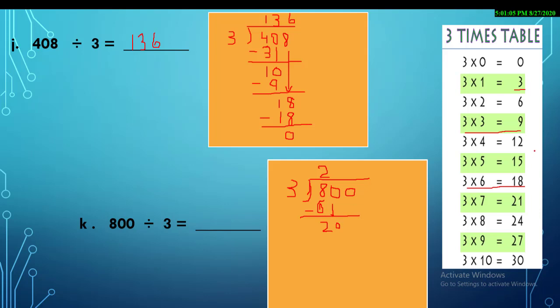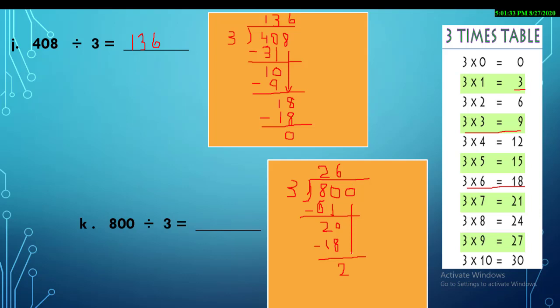Now the brother bring down another number, that is 0. So start reading the 3 times table again. Which number am I going to select? 21 is bigger than 20. Dad's value should be bigger, so you will select the number 18. 3 sixes are 18. Sister subtract 20 minus 18. What will be our answer? I'm just doing it directly. 20 minus 18, the answer is 2.